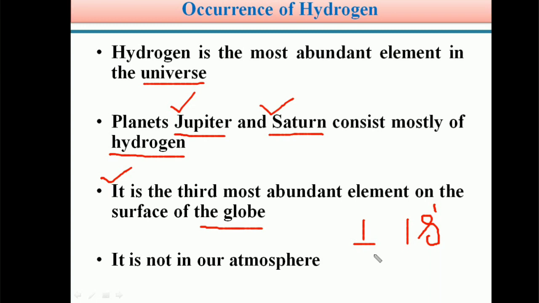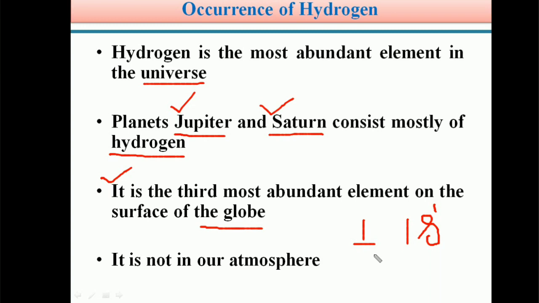That's why generally H2 is not available in our atmosphere, because hydrogen is a lighter element, and the H2 molecule, the combination of two hydrogen atoms, is also a very small, lightweight molecule. So it easily goes outside from our atmosphere. The gravitational force of the earth is not enough to retain H2 molecules.